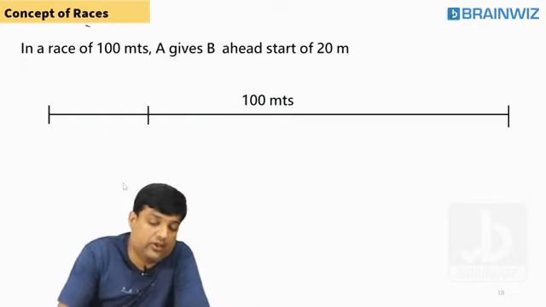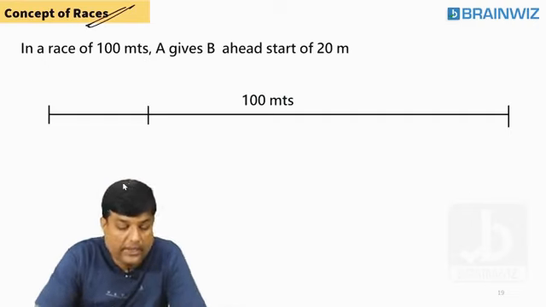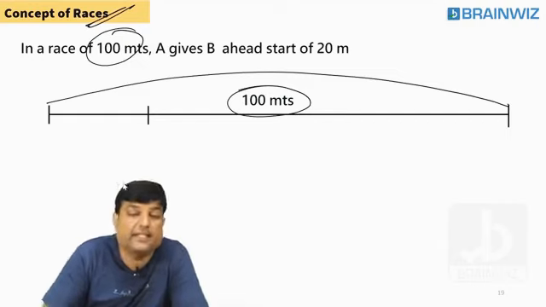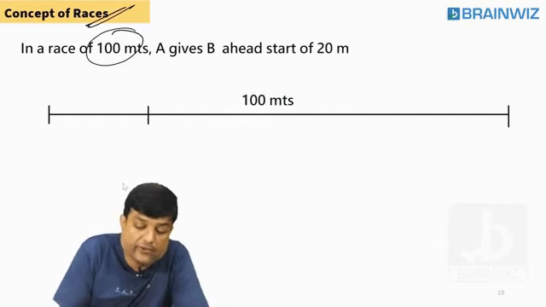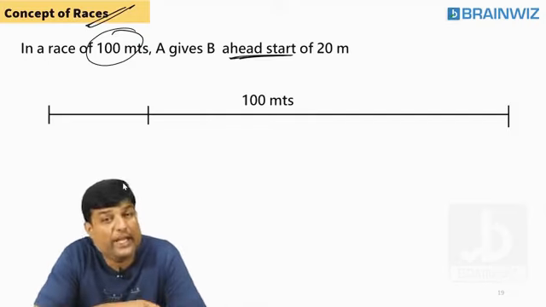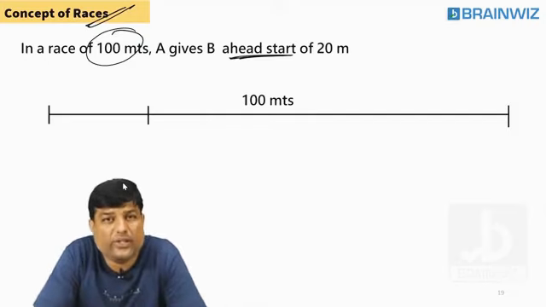Again, you have to learn some more concepts of this thing. In a race of 100 meter, look, 100 meter race. In a race of 100 meter, A gives B a head start. A is giving B a head start. So you should understand what is a head start.